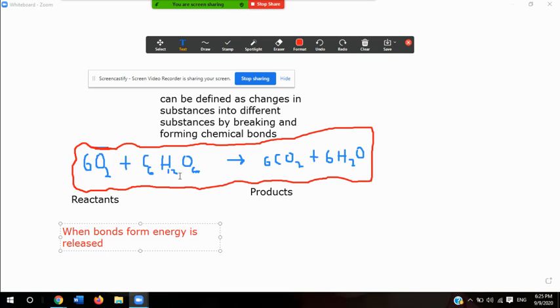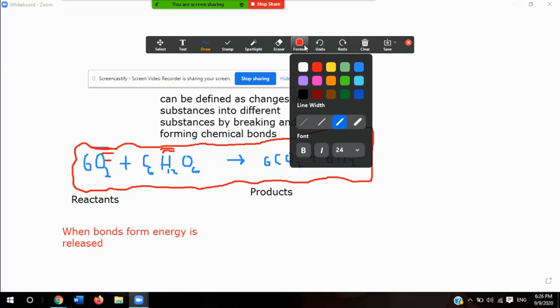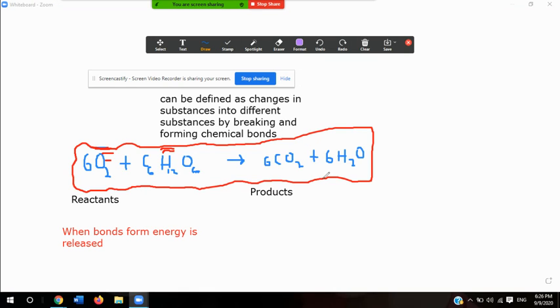In the case that we're talking about here, if we look at this equation, I add energy to break the bonds, which is what I'm trying to illustrate here. I'm adding energy to break the bonds. And in the products, energy is released. So when the carbon dioxide and water forms, energy is released. Okay, so that's what it's trying to explain to us.